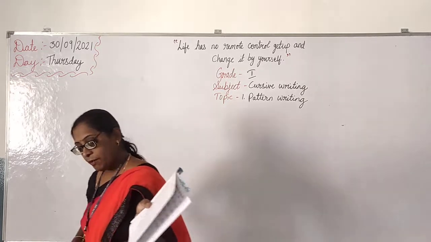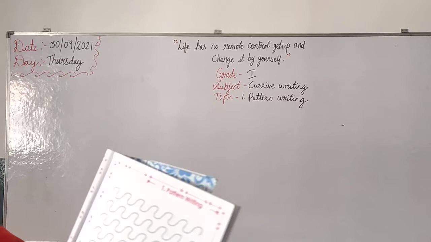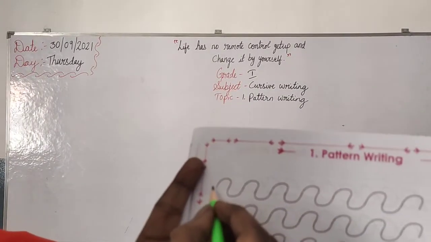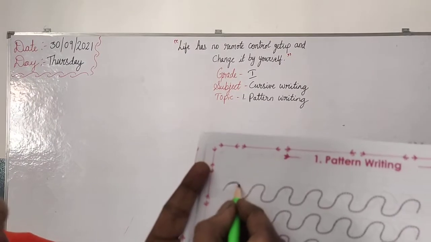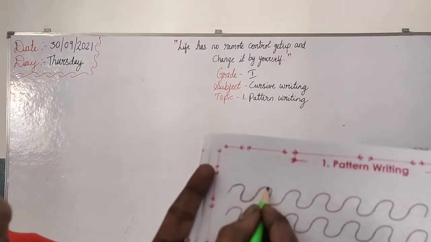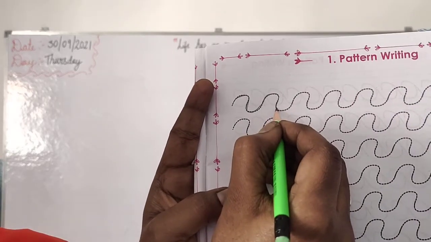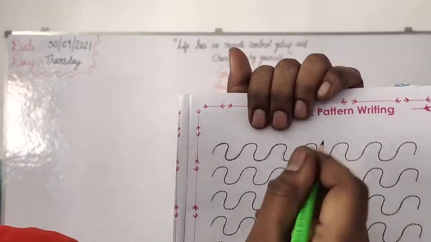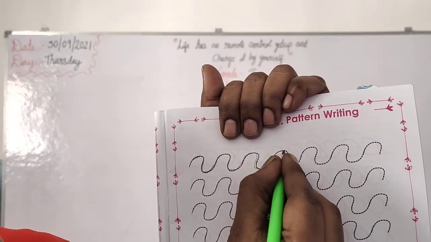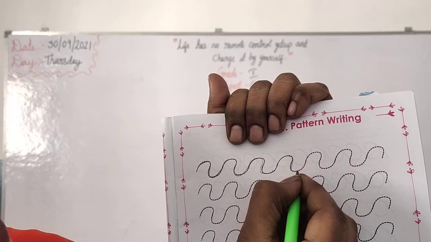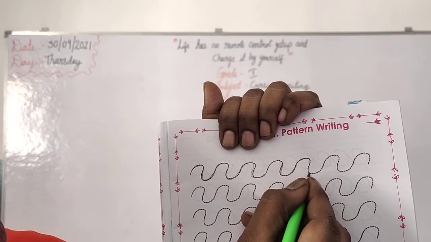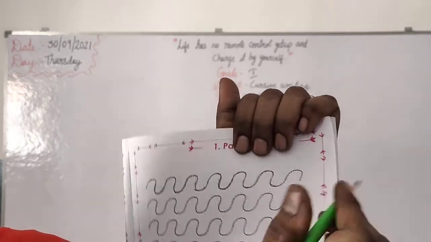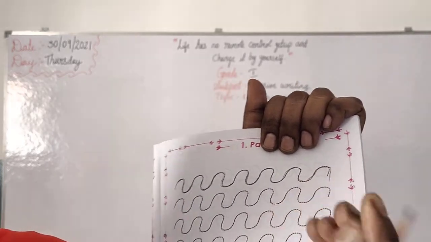See, page number 11. You have to trace it neatly. Trace like this, children, fully, on the line itself, then like this, then like this.